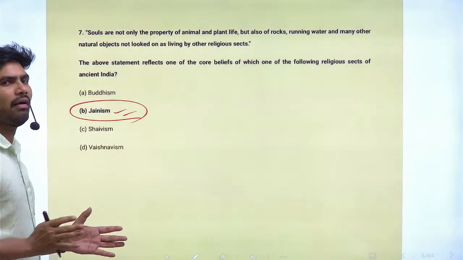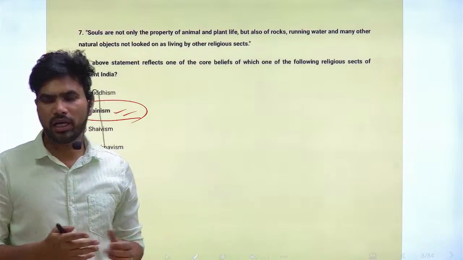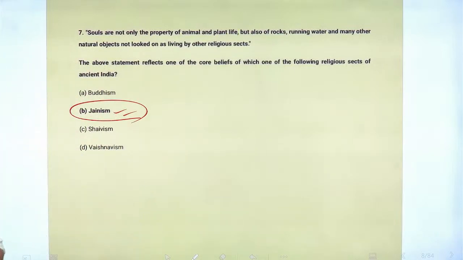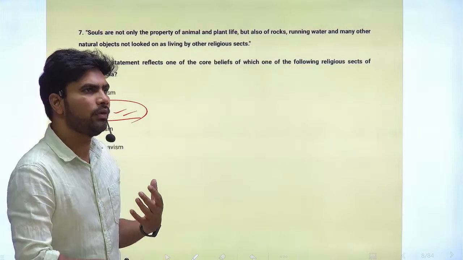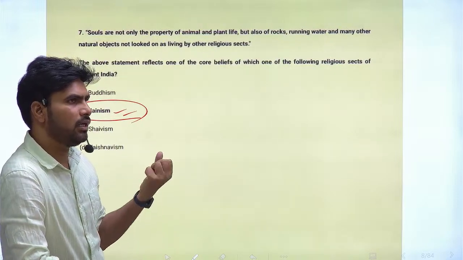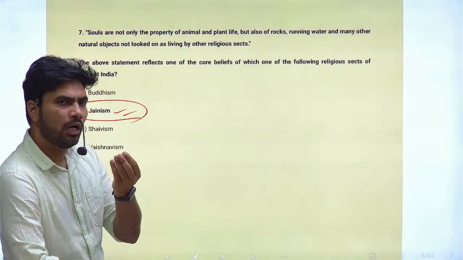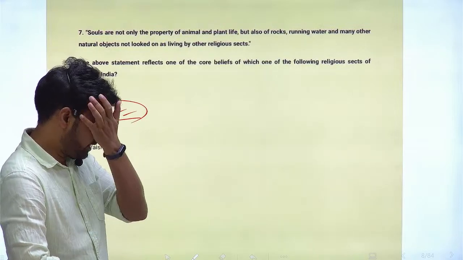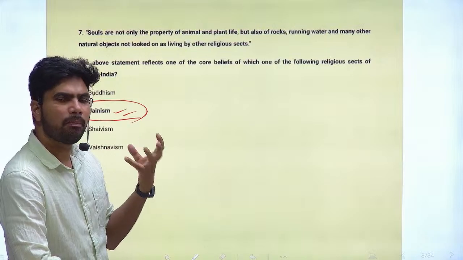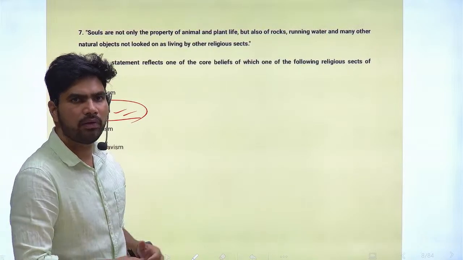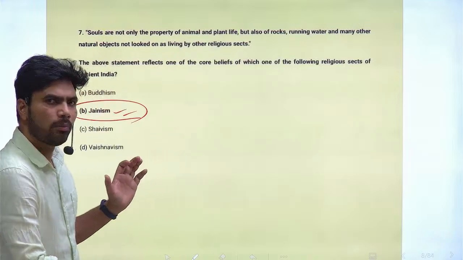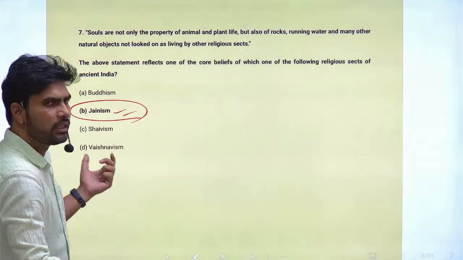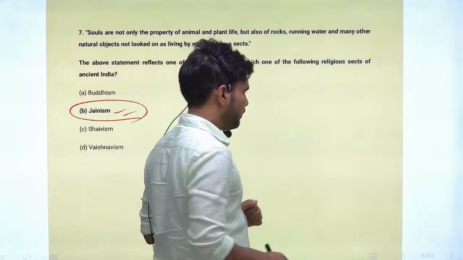They follow extreme ahimsa. Not only should we not harm human beings and wildlife, but also other living beings like microorganisms, plants, etc. Even the non-living beings have some life, some spirit, and that should not be harmed. That is the belief of Jainism.